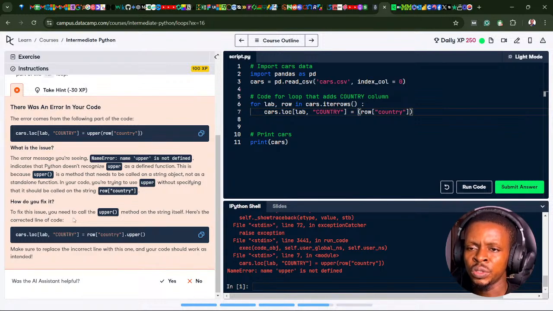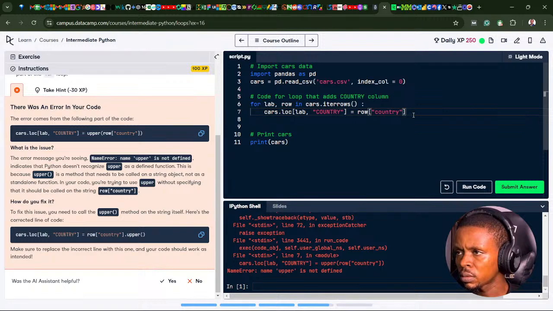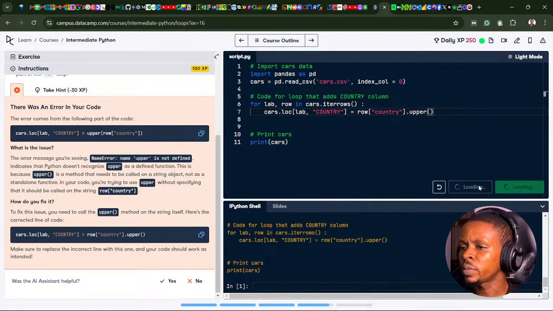To fix this issue, you need to call the upper method on the string itself. So, okay, let's call upper like this: loc[lab, "COUNTRY"] equals row country dot upper. I need to get rid of these square brackets here. Then upper. So it converts that. Let's run the code.